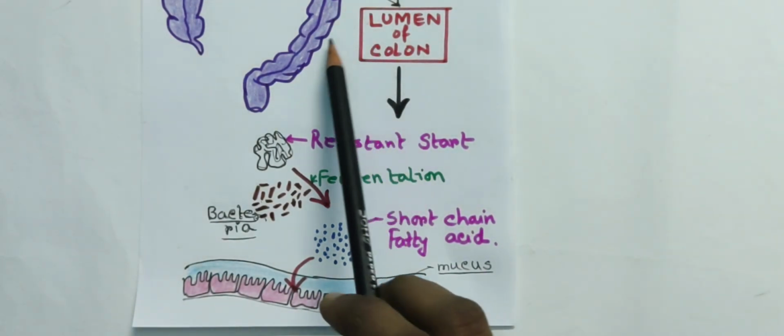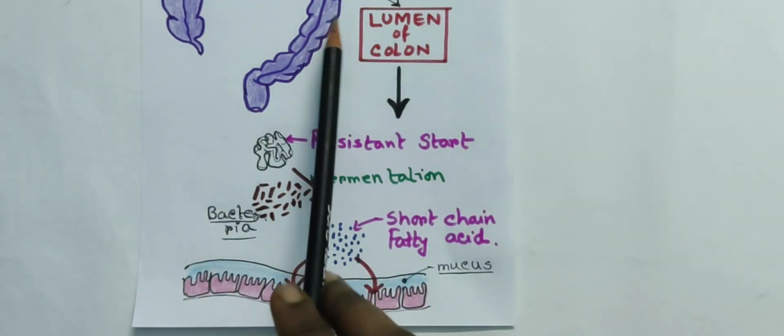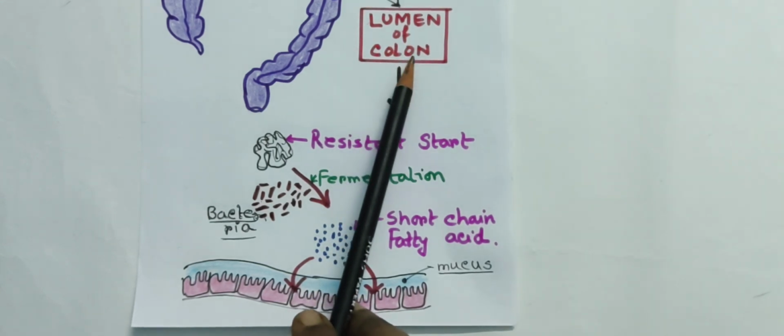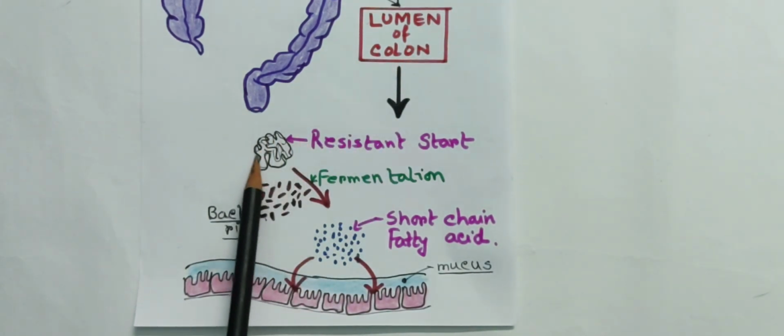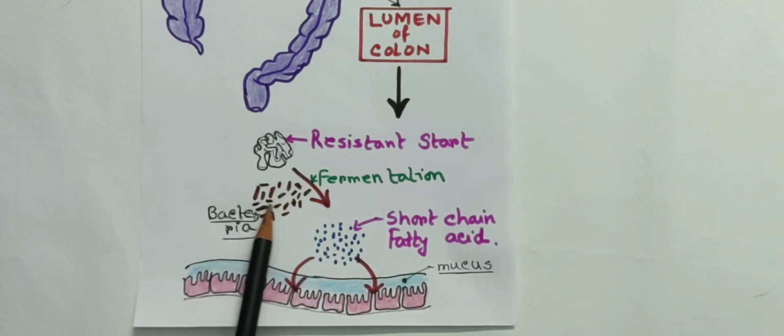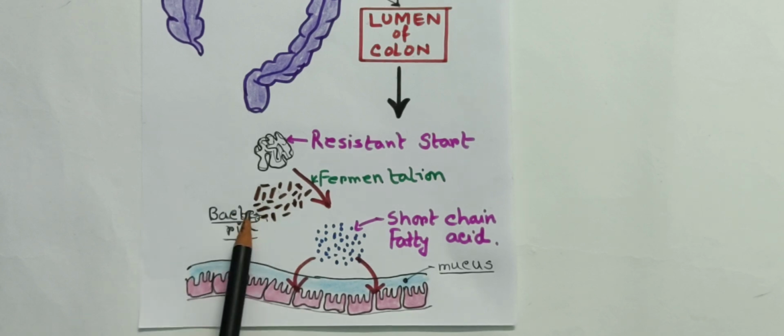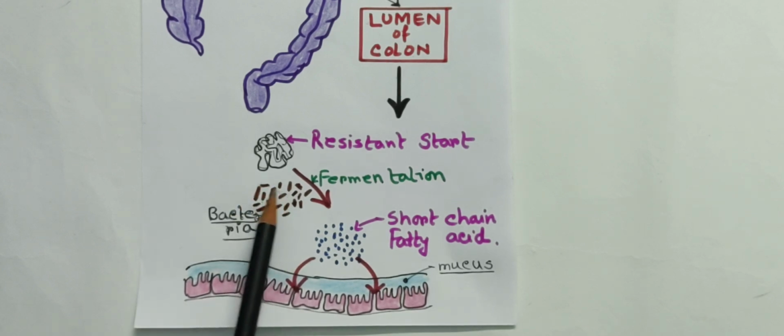Here is the lumen of our large intestine, that is also called the colon. This is resistant starch. Here some bacteria are present. We call them gut bacteria, gut microbiota or biota.